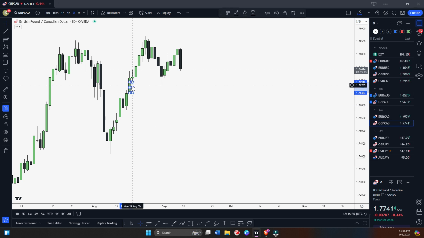Yeah, we are at this daily fair value gap, but it doesn't look good to me personally. Okay, so I'll wait for more confirmation. Maybe I'll give it more days, Tuesday, Wednesday. Let's see how it plays out. Maybe by end of the week we will see something on EUR/CAD, GBP/CAD. But for now, nothing. Okay.